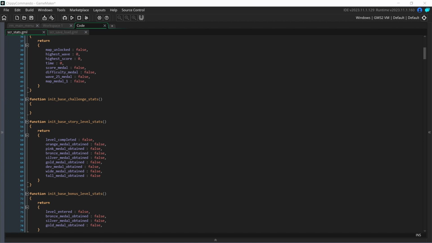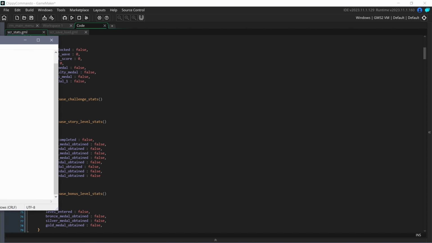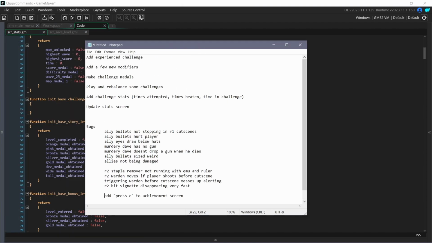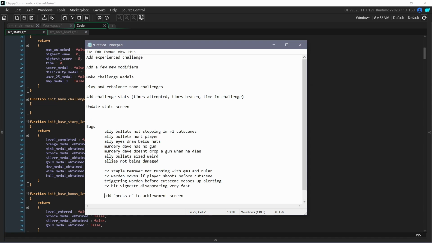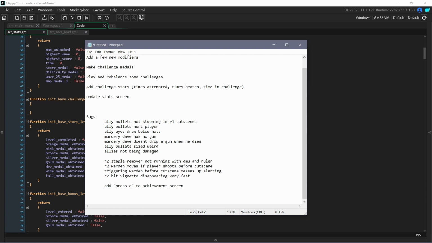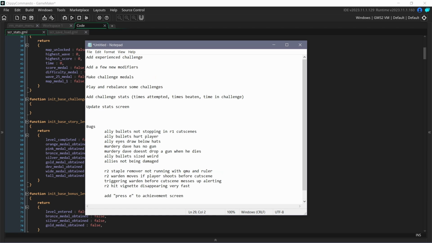Today, we actually have a to-do list. I have a few simple things I want to do for the next new update. They're mostly general things, and then I found a bunch of random bugs and unintended consequences of rushing things previously. First, we're going to start with adding some challenge stats.